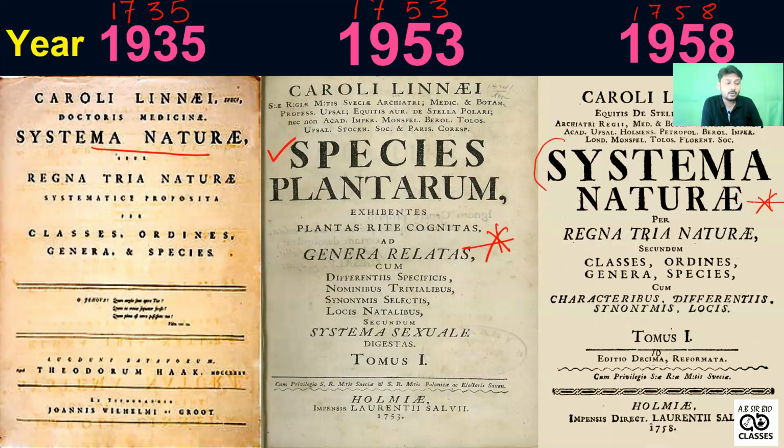So I told you Theophrastus is also important because he is known as the father of botany. And I think you remember that the father of botany, that means Theophrastus, his book is known as Historia Plantarum. Those are the areas like Historia Plantarum, that means history of plant, Species Plantarum, species of plant.